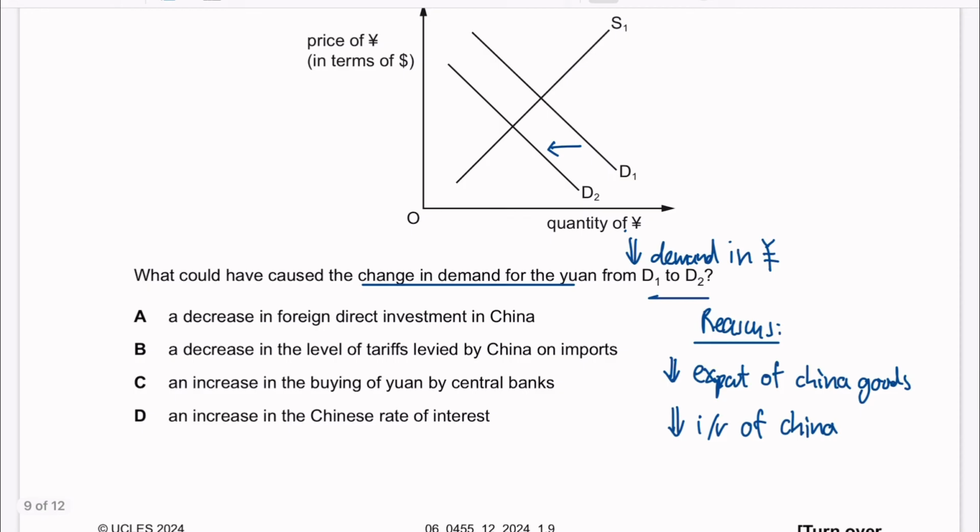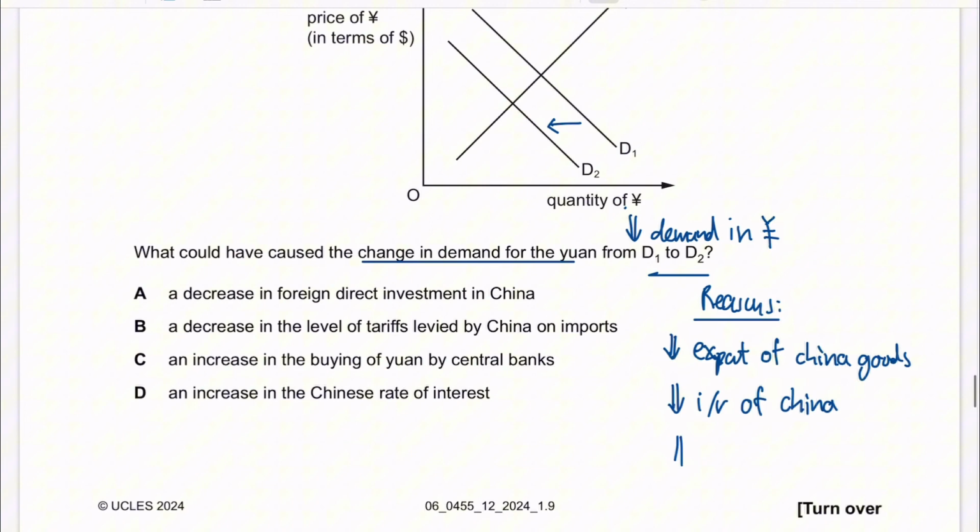And third reason can be due to a reduce in foreign direct investment in China. For example, less MNC set up in China, so also reduce demand of yuan. And the last reason, it can be due to the speculation of Chinese yuan currency falling, so again reduce demand in yuan.